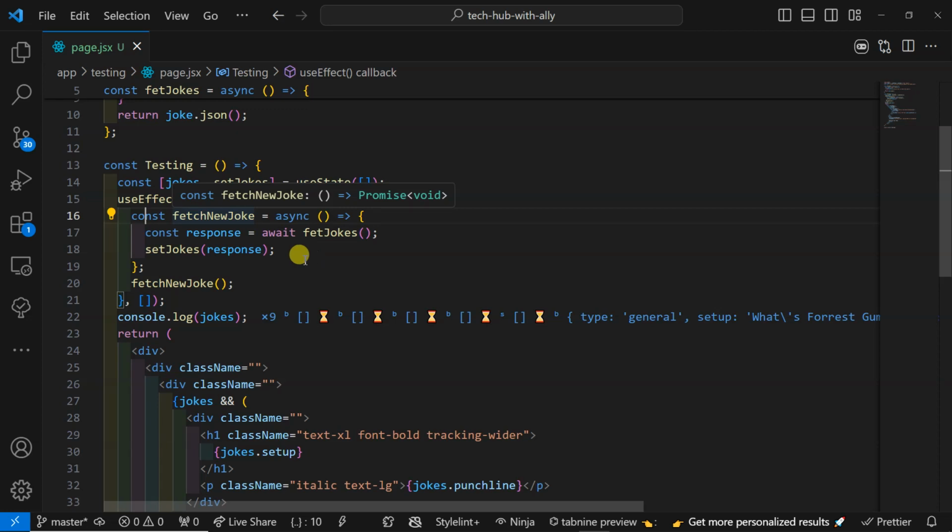Okay, what will happen if we call it outside useEffect? It's outside async, it can't work. Okay, it's only open to this one.